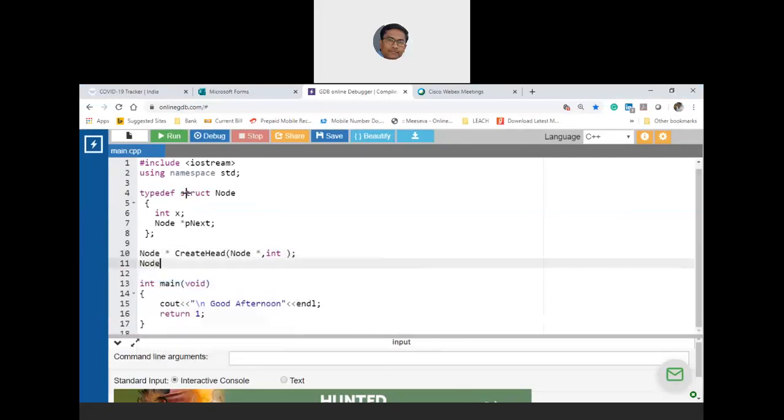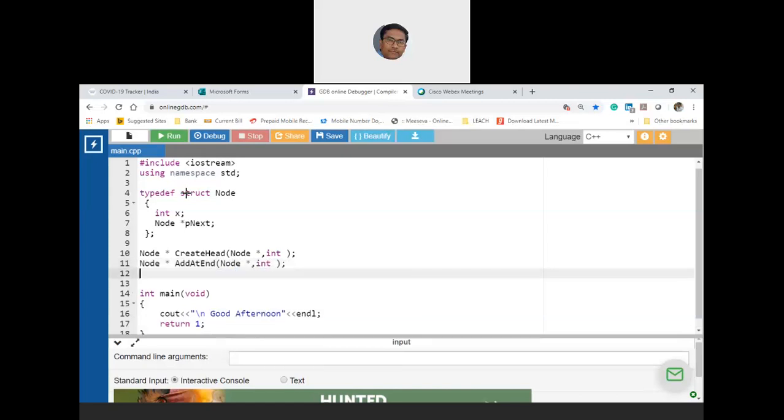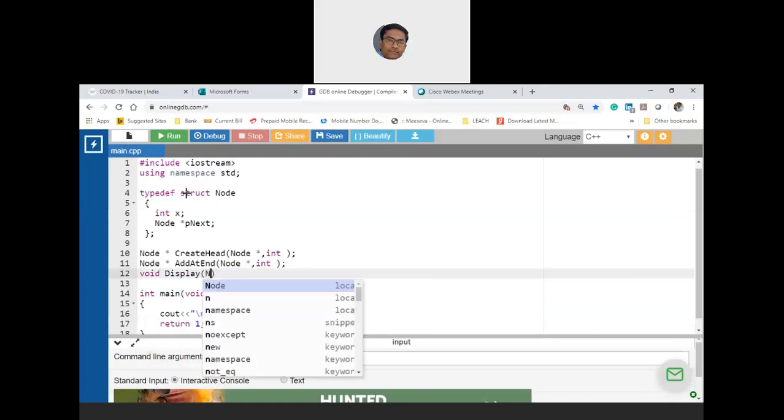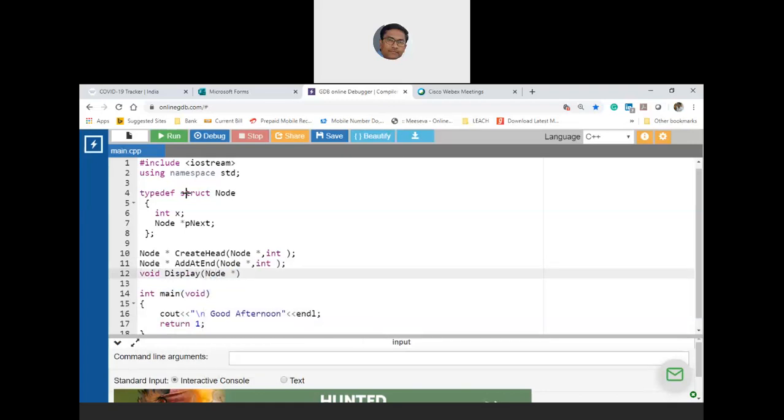Then add at end takes the node star to add to, and the int value to add. I don't need to return anything. I'll use a display function to display a specific list, which takes a node star. These are my function prototypes.